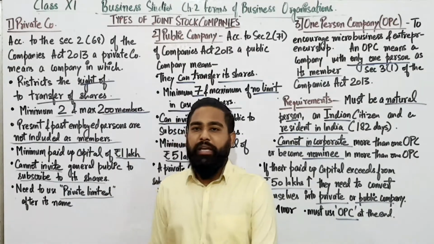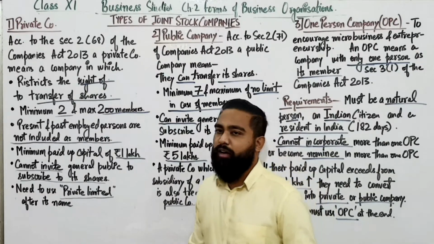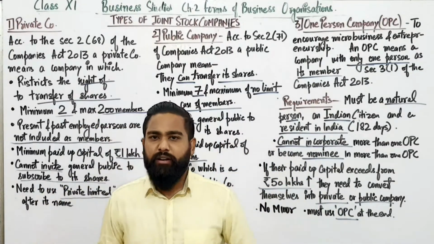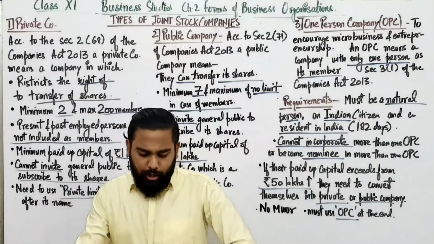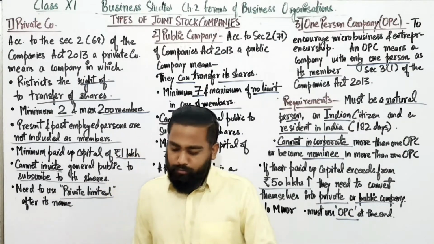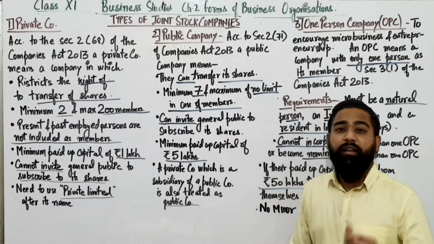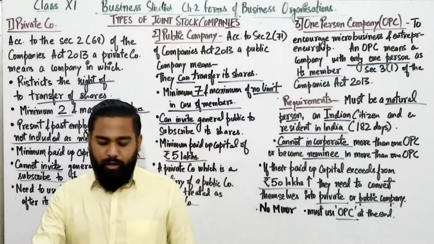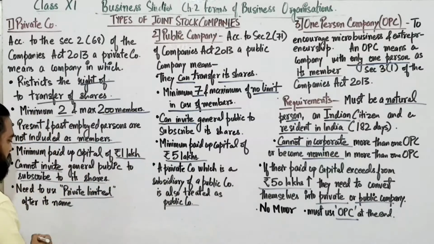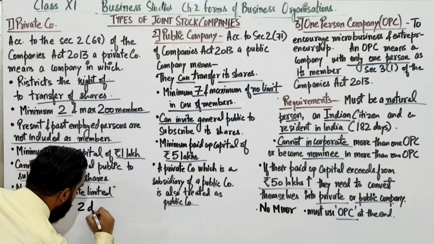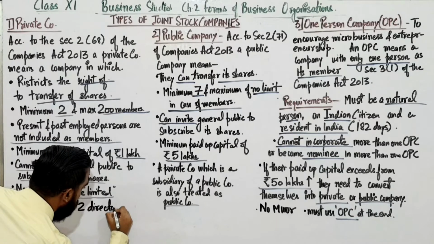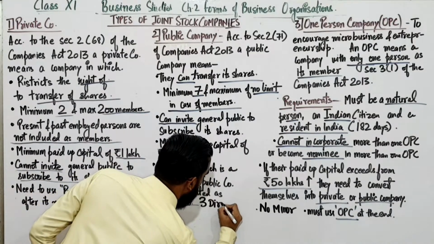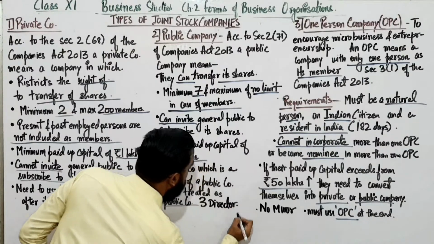Now, the private company can start its work with only 2 directors. They don't need more directors. They can start with only 2 directors. But the public company needs 3 directors to start their business. You can write it somewhere that private companies need only 2 directors, and here they need 3 directors. Fine.